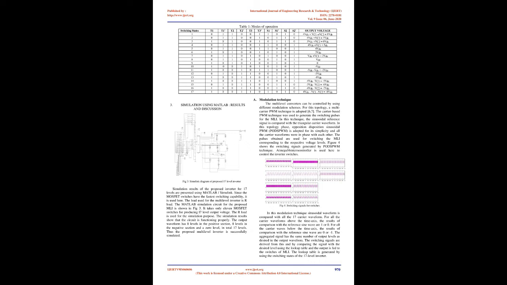Operating principle of proposed multilevel inverter. Figure 1, block diagram. The first block in Figure 1 shows a DC source, PV, to supply the converter. The output DC voltage of the cell is then fed to the DC-DC front-end flyback converter to boost the DC output. The boosted output is then fed to the proposed converter whose output is stepped voltage, near sinusoidal, and it is then fed to the utility grid.